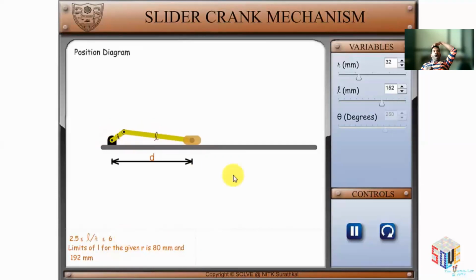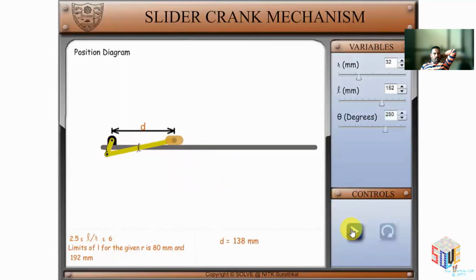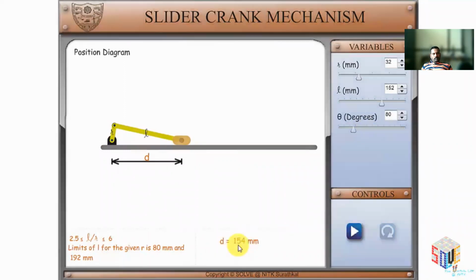If you want to change the angle to analyze the various positions of the crank mechanism, pause the animation by clicking here in controls and then change the angle here. Once you set the required angle theta, the distance d can be noted down from the value here for further calculations. Thanks for watching this tutorial.